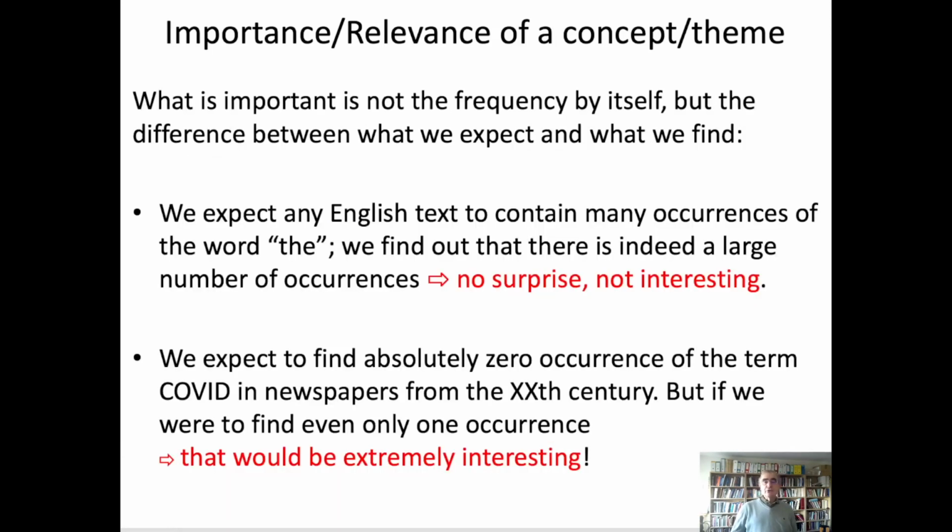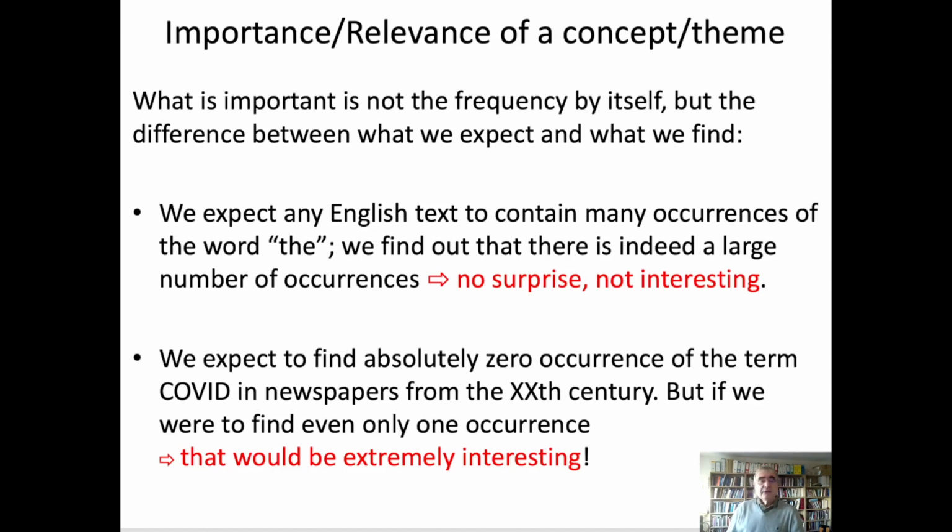What is more important is not exactly the frequency by itself, but the difference between what we expect and what we find. Of course, we expect any English text to contain many occurrences of the word "the". We find out that there are indeed lots of occurrences of the word "the" in a novel. There is no surprise. It's not interesting.